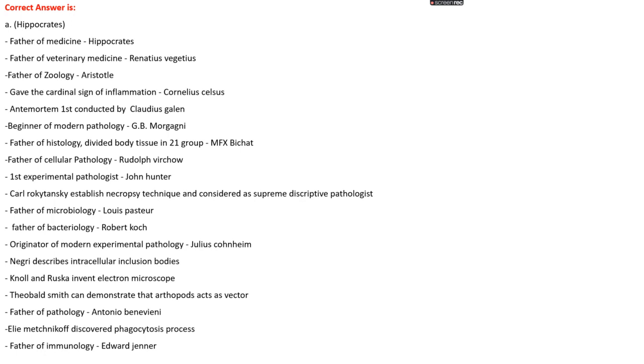Okay, Carl Rokitansky is the one who established necropsy techniques and is considered the supreme descriptive pathologist. And the father of microbiology is Louis Pasteur, father of bacteriology is Robert Koch, and Julius Cohnheim is the originator of modern experimental pathology. Negri is the one who described intracellular inclusion bodies. Knoll and Ruska invented the electron microscope. Theobald Smith demonstrated that arthropods can also act as vectors of many diseases. The father of pathology is Antonio Benivieni, and Ilya Metchnikoff discovered the process of phagocytosis, and the father of immunology is Edward Jenner.